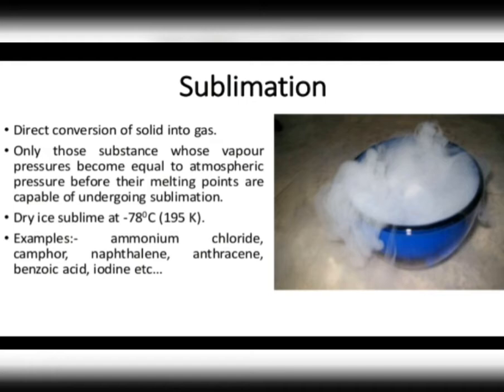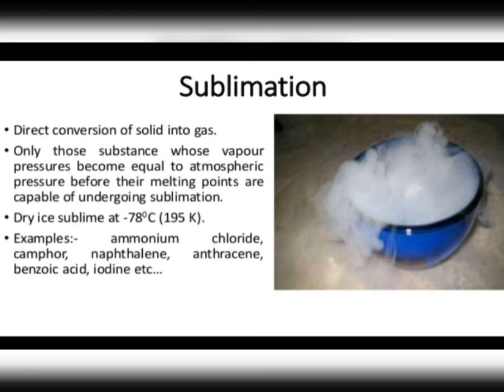Okay, we can have another example of sublimation, that is provided by solid carbon dioxide, which is commonly known as dry ice. Maybe you are aware of it. You have seen the special effects on stage somewhere. So there it's actually dry ice, solid carbon dioxide, which sublimes on heating and is used to create special effects on stages. So the solid carbon dioxide or dry ice sublimes to form carbon dioxide gas.